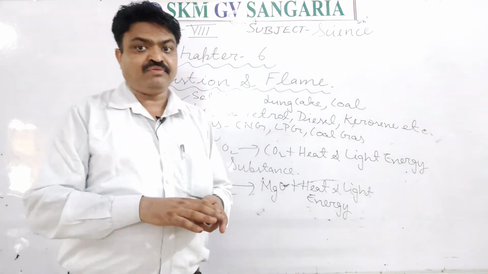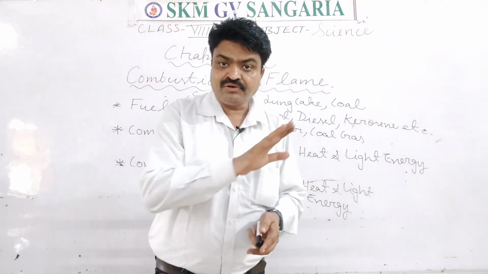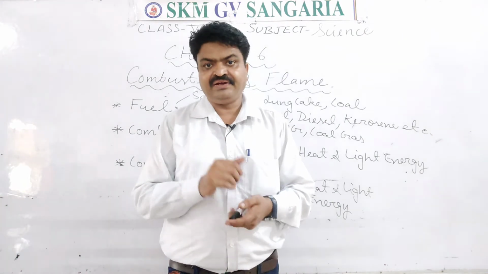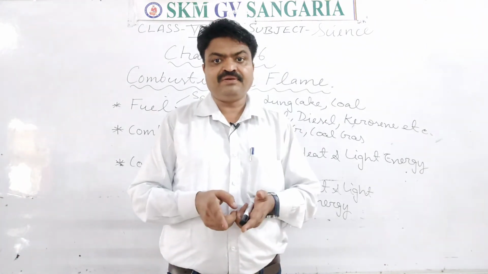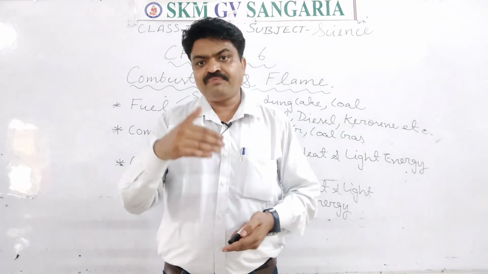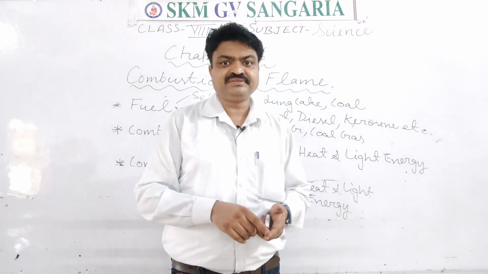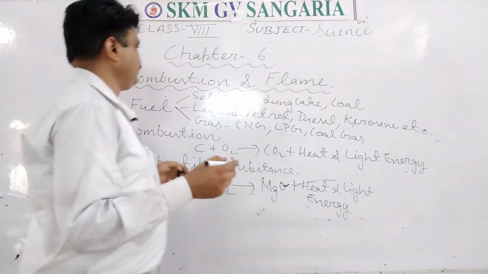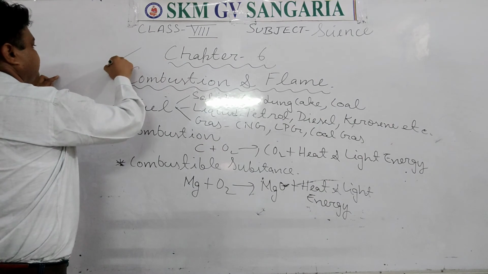But the pure form of carbon does not produce a flame. It produces very little light, but no flame, because it doesn't show vaporized burning. Due to the vaporized burning of a substance, we get the flame. Like this is mastic.